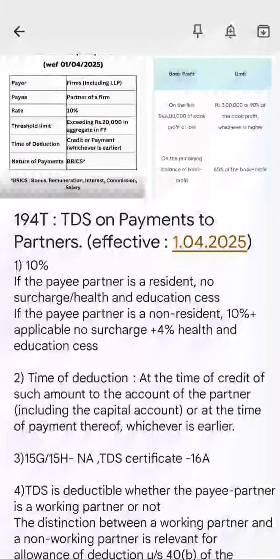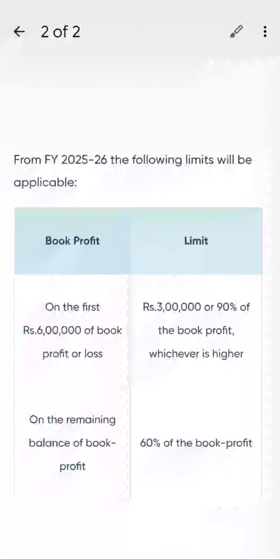Okay. So the second important thing is an amendment. We'll talk about another important amendment, and we'll only take 2 minutes of this. Section 40B talks about the maximum allowable remuneration, which says on the first 6 lakhs of book profit or loss, rupees 3 lakhs or 90% of book profit, whichever is higher. I remember the earlier limit was around 1,50,000, and this was 90% of book profit, and the limit was around 3 lakh of book profit. So this is now changed, and the amended limit is on the first 6 lakhs of book profit, rupees 3 lakhs or 90% of book profit, whichever is higher.